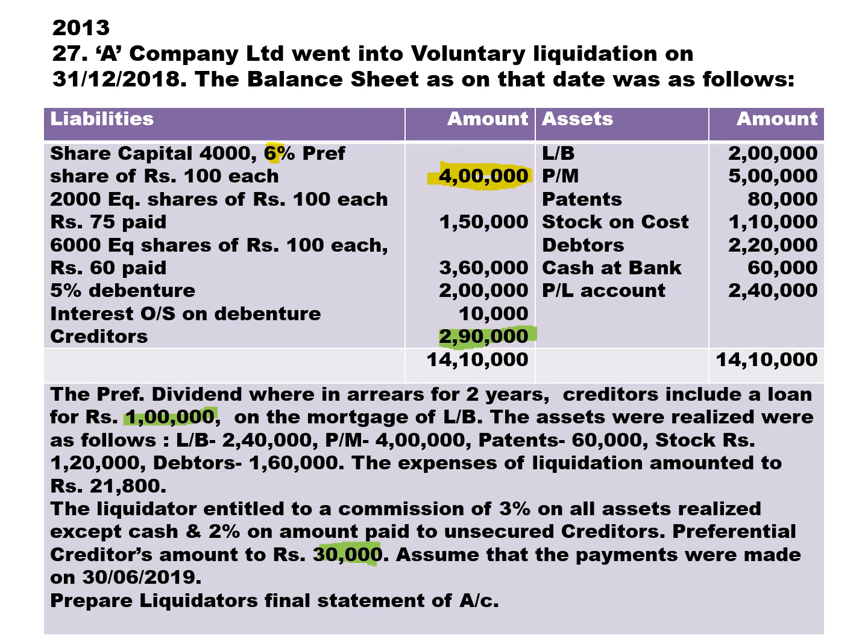Kindly look at the top. The date of liquidation is December 2018, but the payments are made on June 2019. It means there is a late payment of 6 months. So you need to pay debenture interest for 6 months.